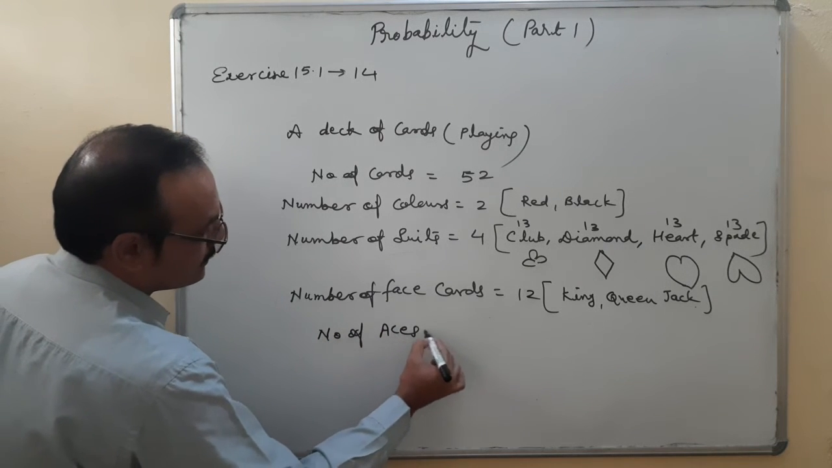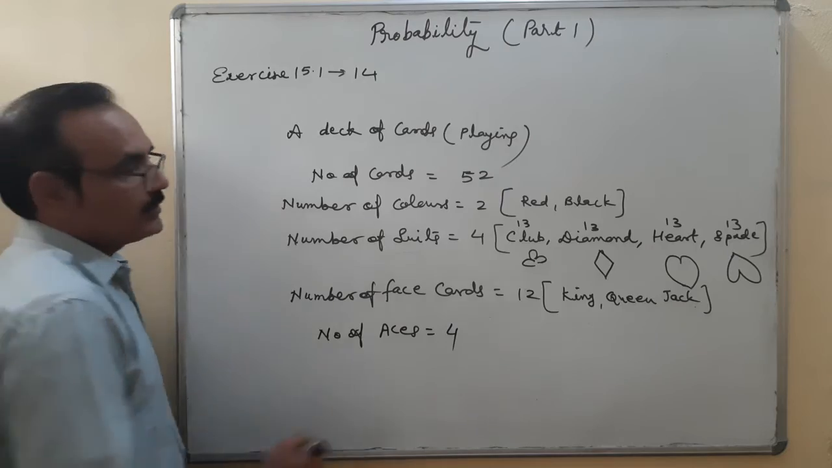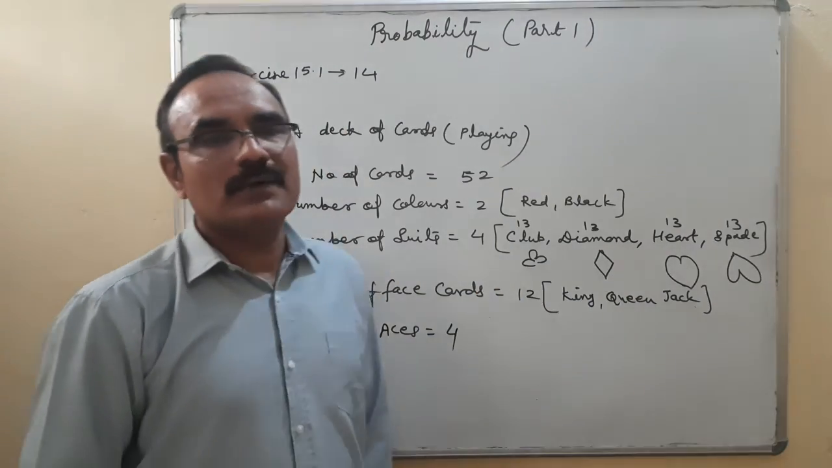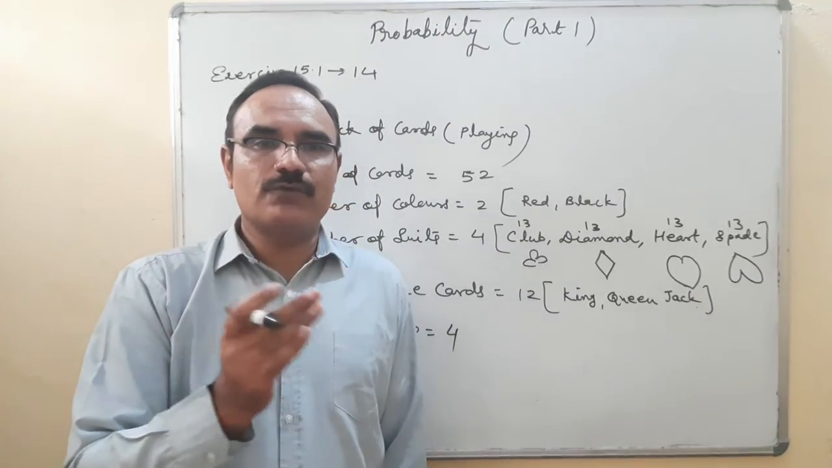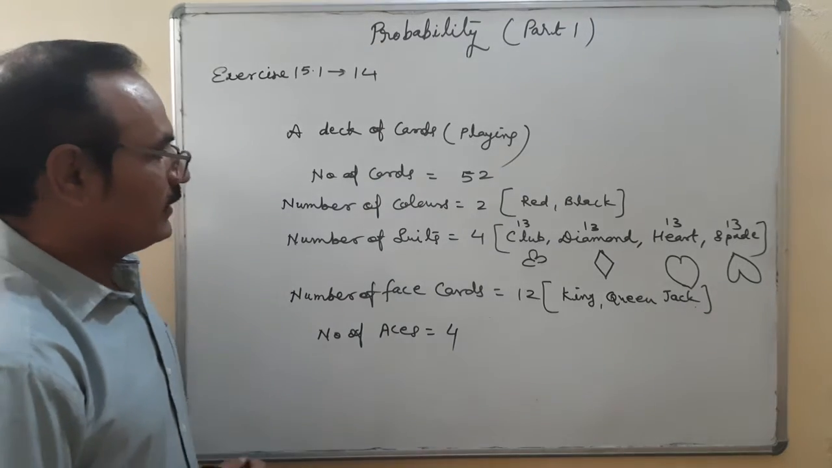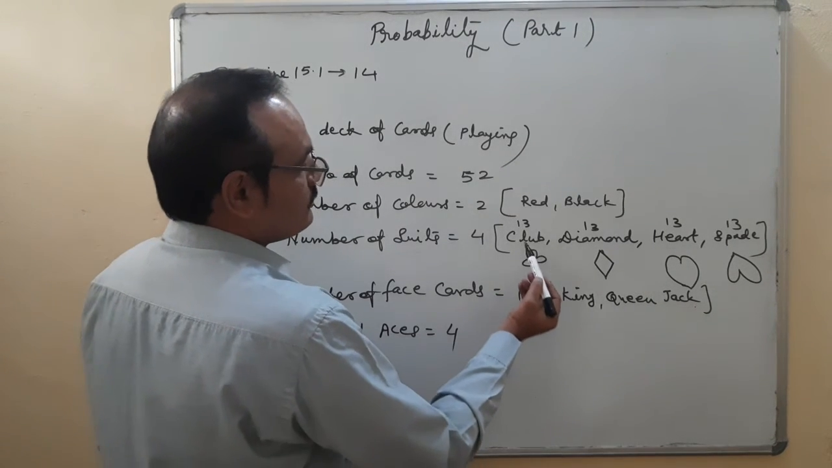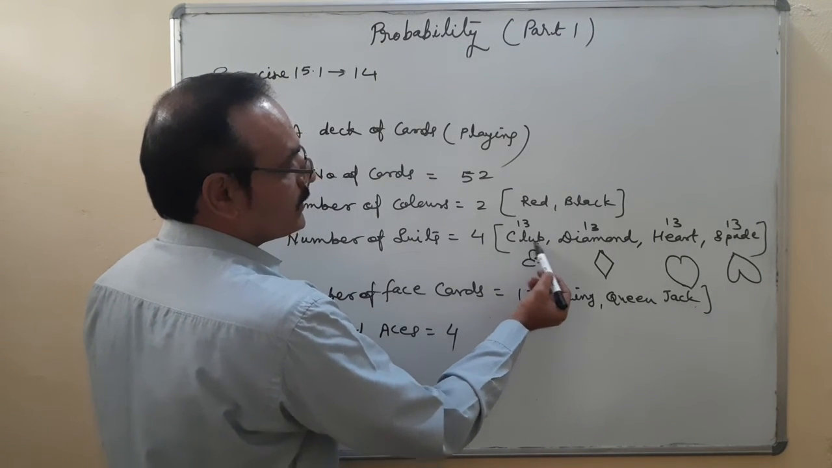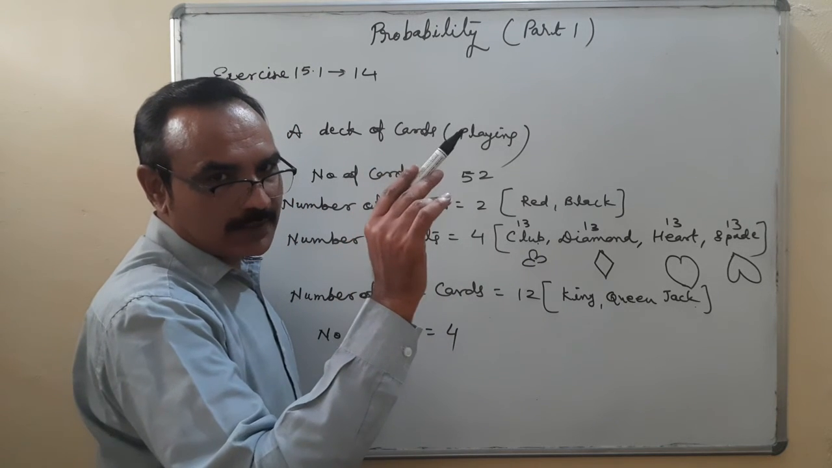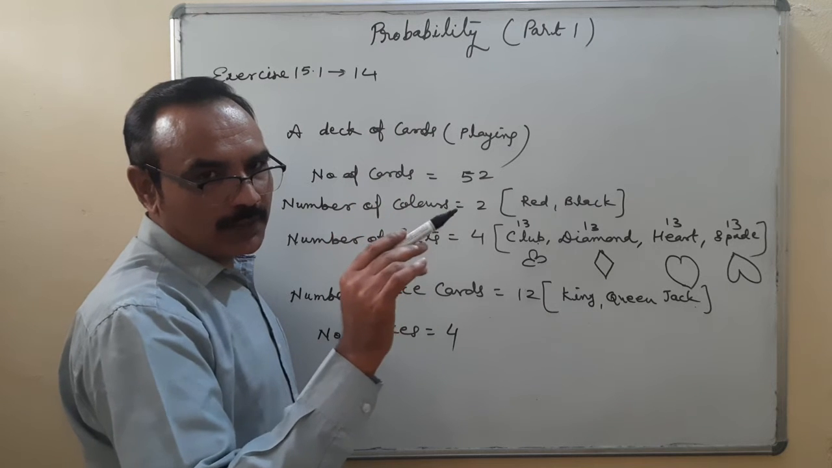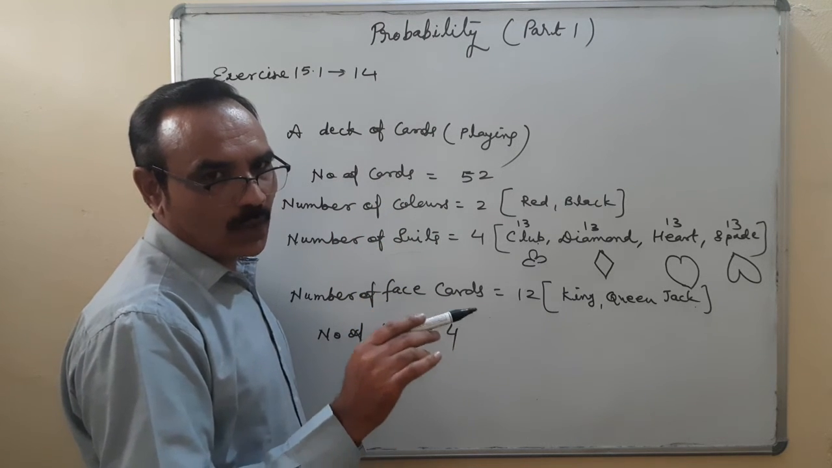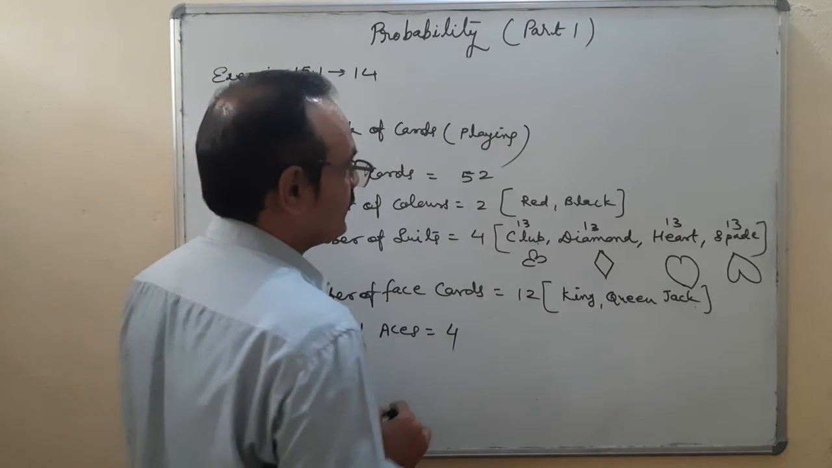Number of aces, 4, one from each suit. After that, numbered cards start from 2, 3, 4, 5, 6, 7, 8, 9, 10. In these 13 club cards, which type of configuration is there? Starting from ace, then 2, 3, 4, 5, 6, 7, 8, 9, 10. After that jack, queen, and king.